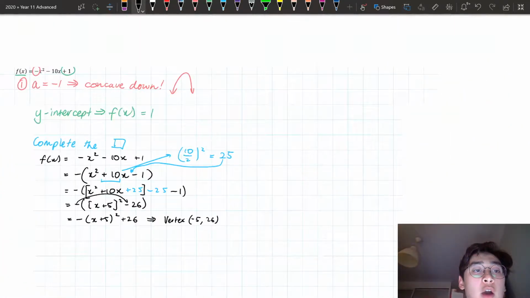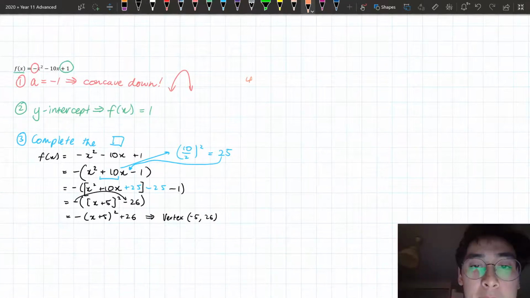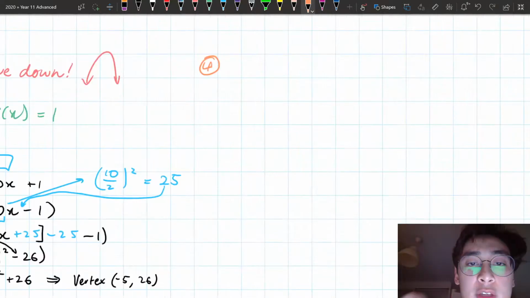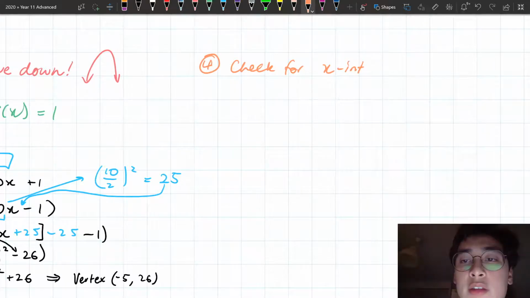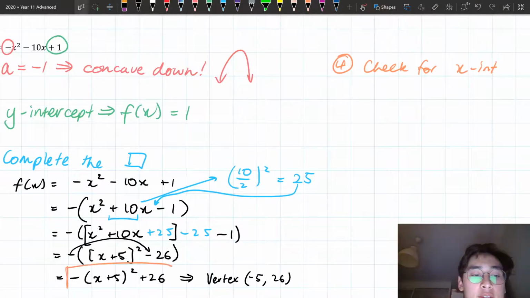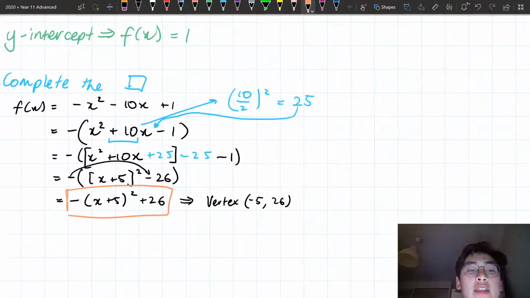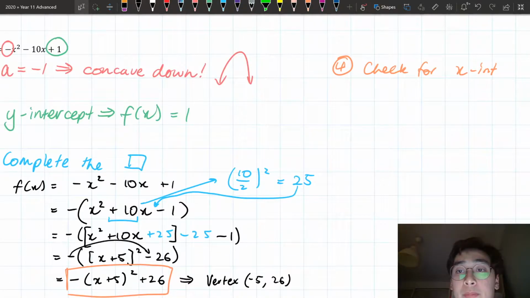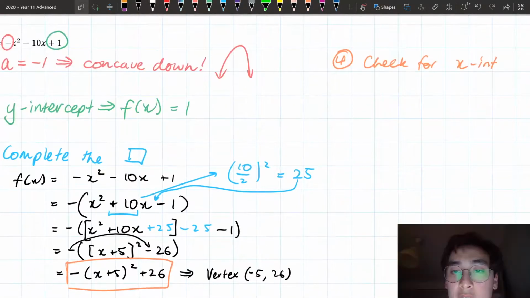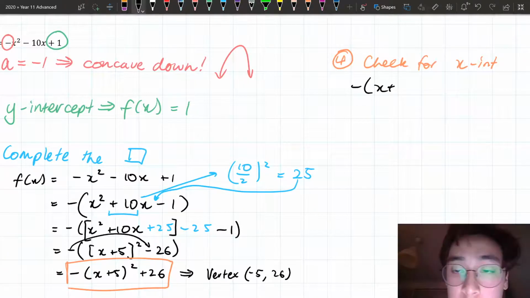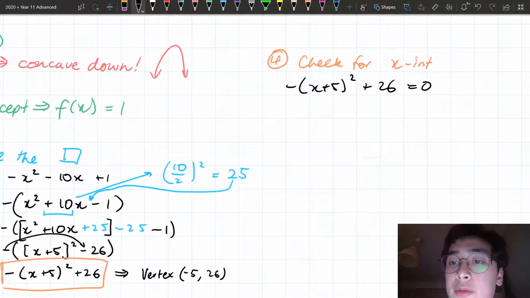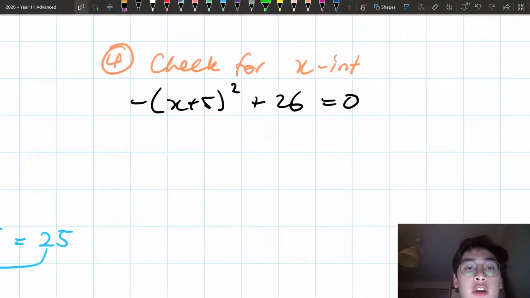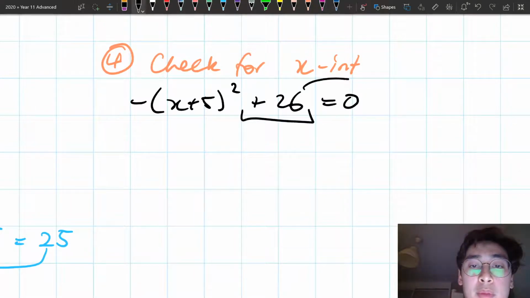Now what I'm going to do is my 4th step, I'm going to check for X-intercepts. So check for X-intercepts. And so how I do that is I'm just going to let this thing over here be equal to 0. So here I'm going to write down, so I've got minus x plus 5 squared plus 26 is equal to 0. Okay, here we go. Let's solve this equation. So the first step I'm going to do is I'm going to move that plus 26 over to the other side.